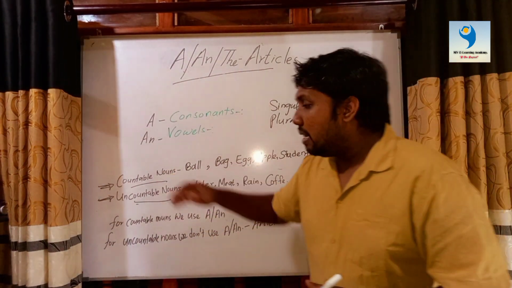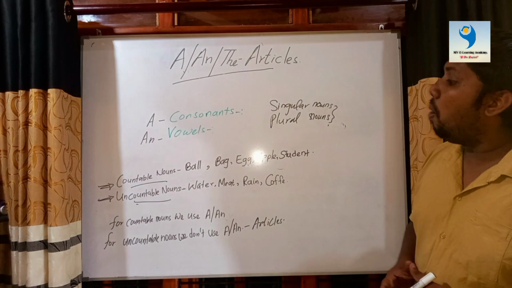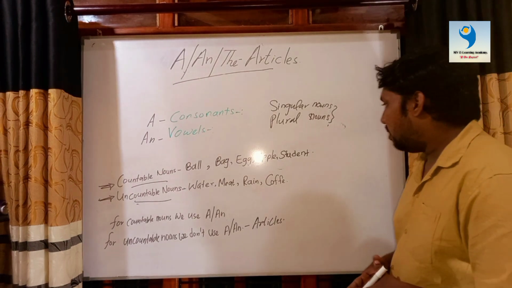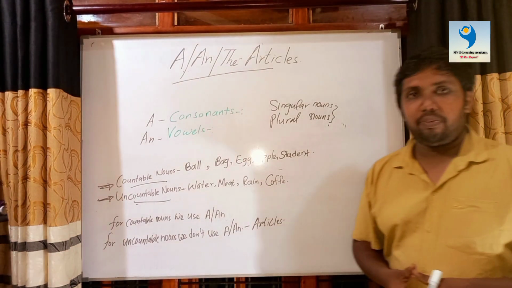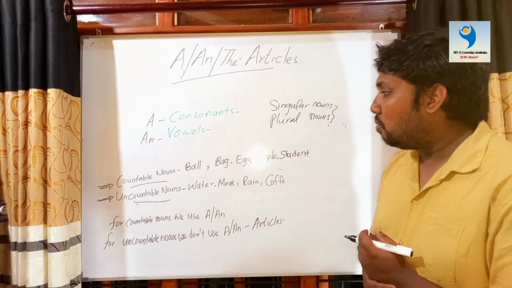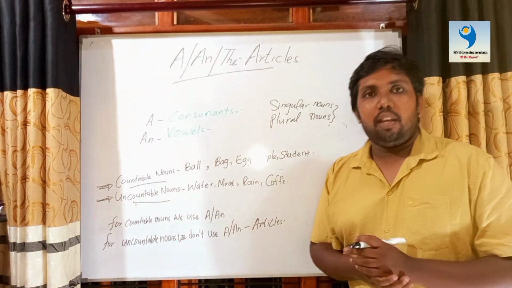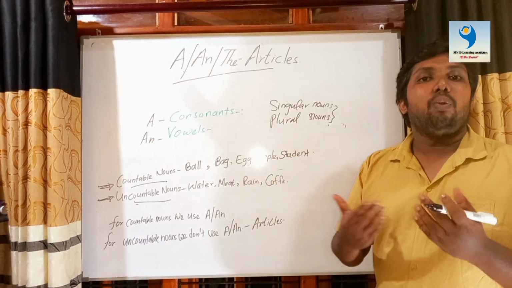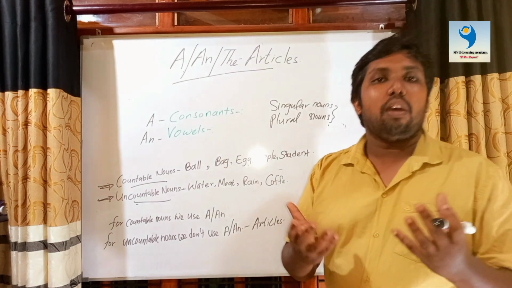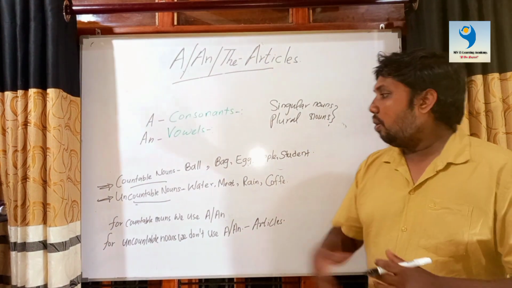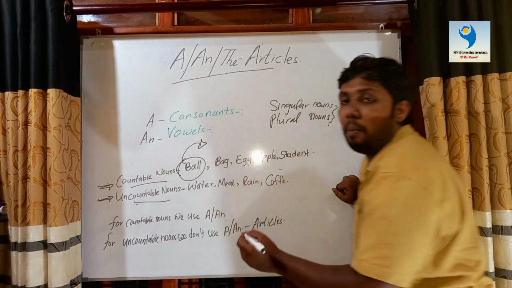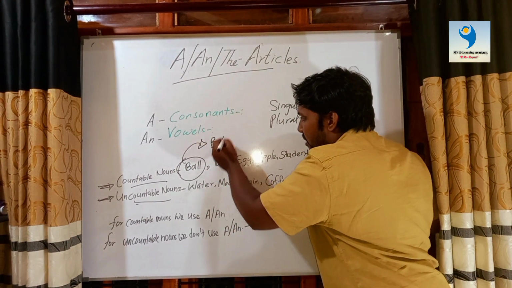Okay, countable nouns. There are some examples: ball, bag, egg, apple, and student. So now all of you are getting an idea. These countable nouns mean an object that can be counted, that has a numerical value. Now when you consider ball, the plural form of ball is balls.